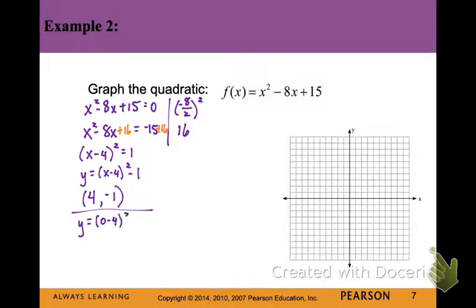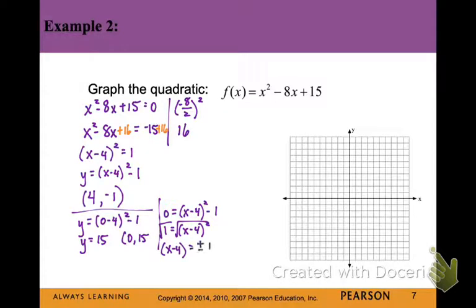Let's find our y-intercept by plugging in 0 for x. And that will give us the point (0, 15). Now let's find our x-intercepts, if there are any, by plugging in 0 for y. So add the 1 over, take the square root of both sides. Remember, you'll get plus and minus 1 for the square root of 1, and add 4 to both of those. So we have the x-intercepts (5, 0) and (3, 0). All right, let's plot everything we know. We look at the equation, and we notice that the graph opens upward. Make sure that you label your scale.